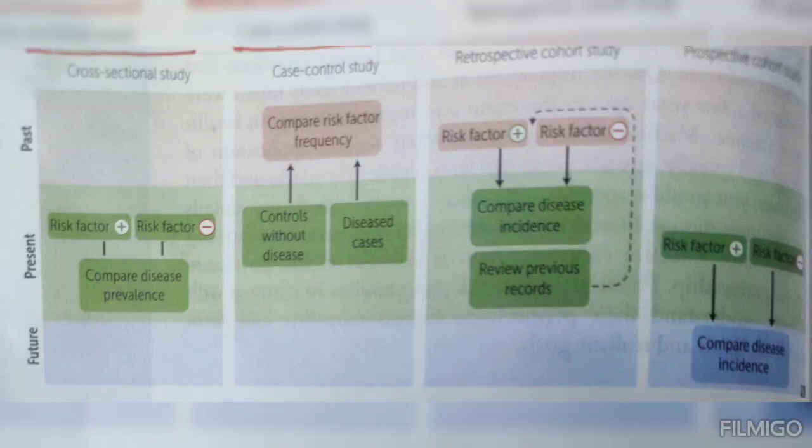Cohort study goes from cause to effect, like the reversal of the case control study. It compares a group with a given exposure or risk factor to a group without such exposure. It looks to see if exposure or risk factor is associated with later development of disease. Cohort study can be prospective or retrospective. No matter whether the study is prospective or retrospective, the risk factor has to be present prior to the development of disease. We do review of previous records and move from risk factor to disease incidence in retrospective cohort study. We had a question on retrospective cohort study in the recent NEET PG 2023.